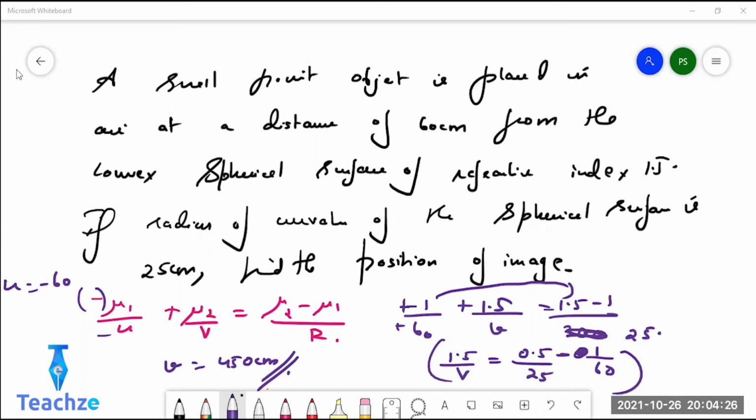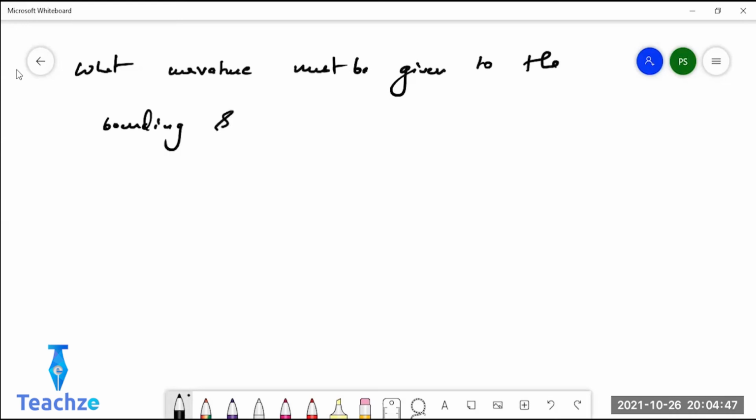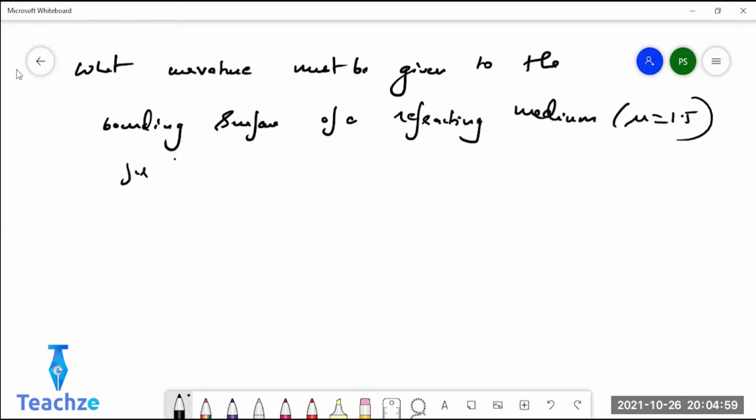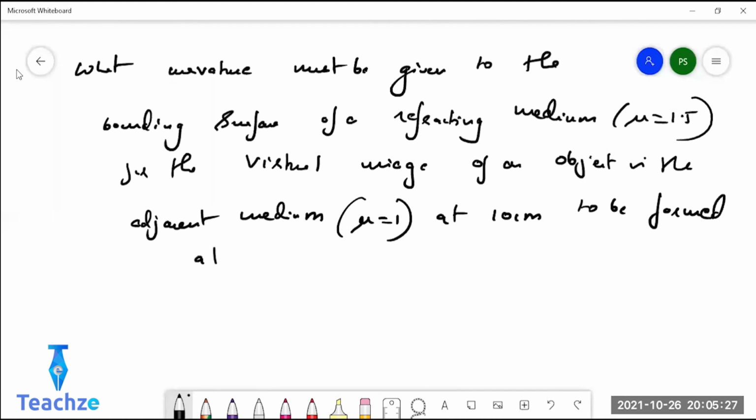Next question. One more question I'll give you for practice. What curvature must be given to the bounding surface of a refracting medium of refractive index mu equal to 1.5, for the virtual image of an object in the adjacent medium, mu equal to 1, so the object is in the rarer medium at 10 centimeter, to be formed at a distance of 40.